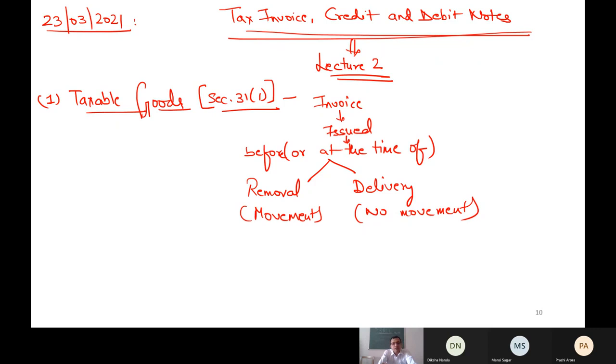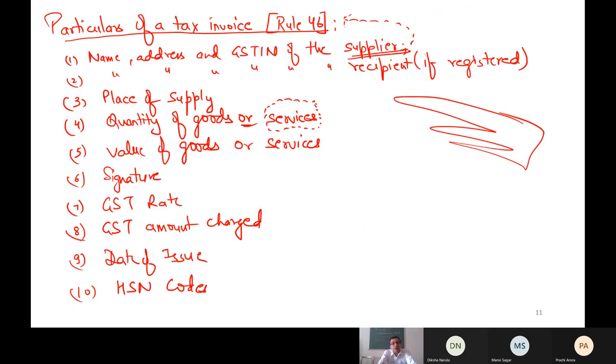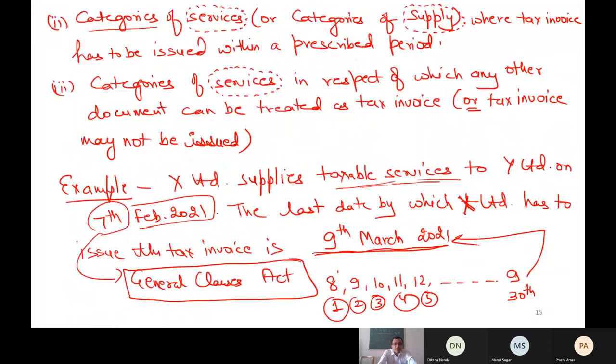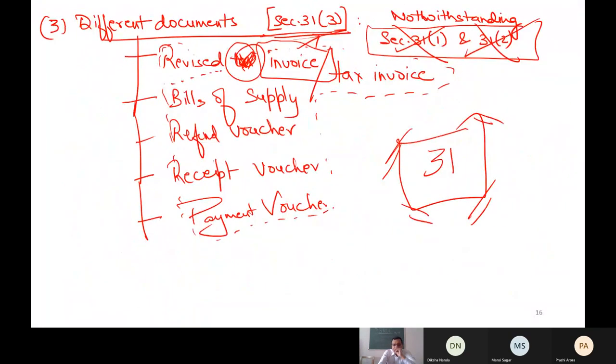Taxable goods, section 31. I have discussed with you particulars of tax invoice also, and today I will discuss with you the particulars of other documents also. Manner of tax invoice I have discussed, taxable services I have discussed, and I think I have discussed only the names of these documents. Let me continue the discussion now.